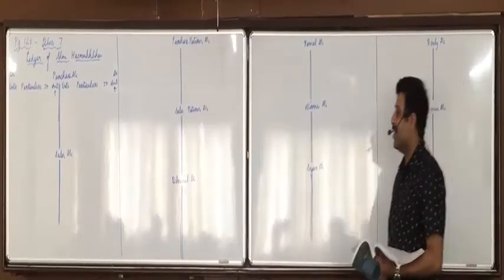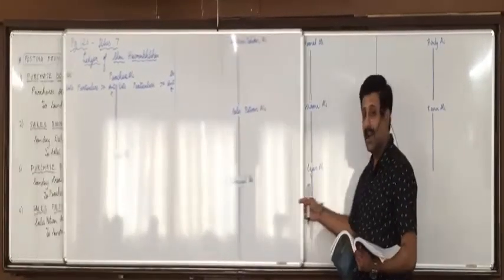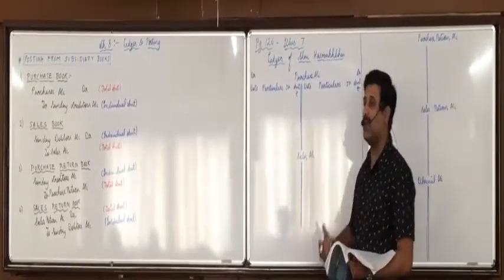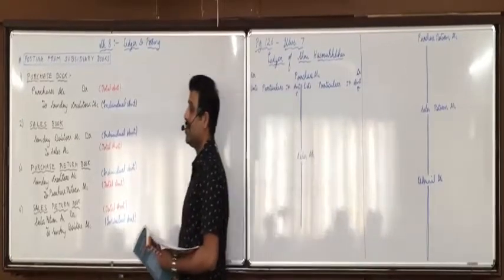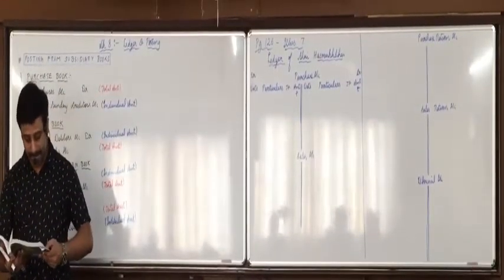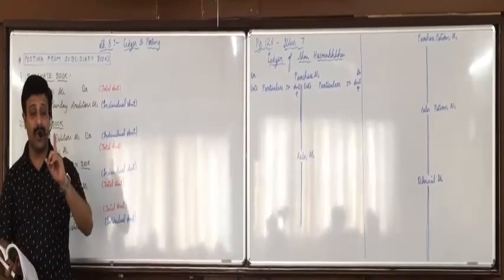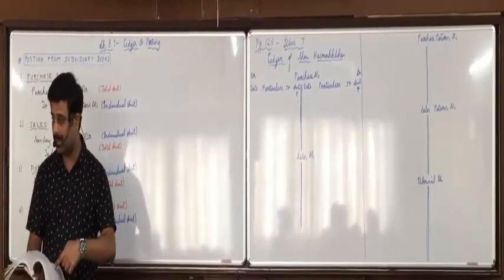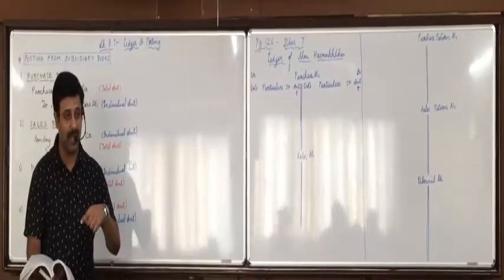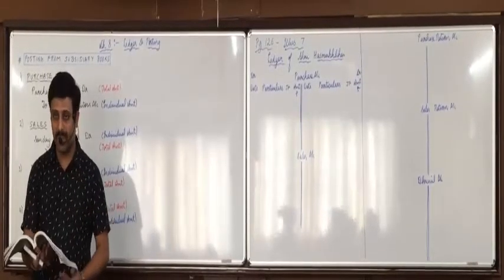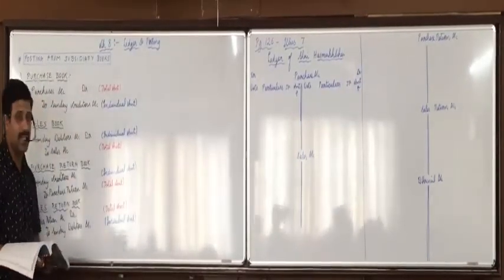Now, be attentive. I'll explain to you from purchase book. I'll ask you from sales book, and purchase return book and sales return book you'll try on your own. First of all, be careful. We are not doing the posting from the question. We are doing the posting from the solution. Okay? So see the solution of purchase book. Now understand it properly.